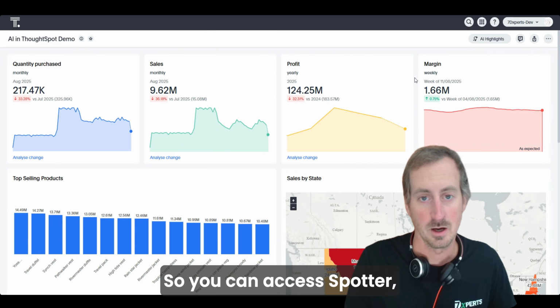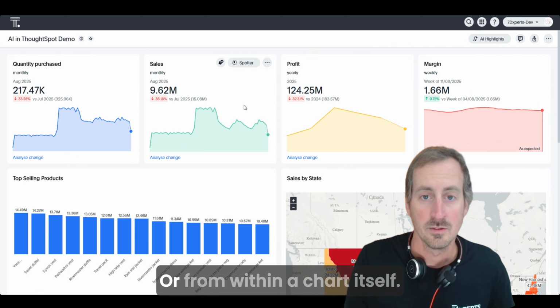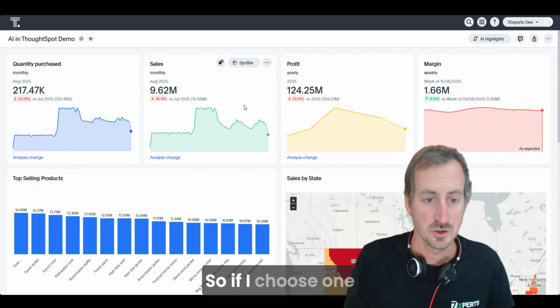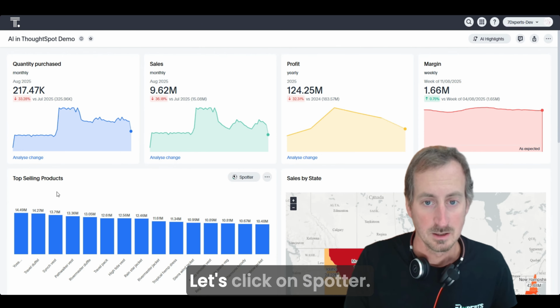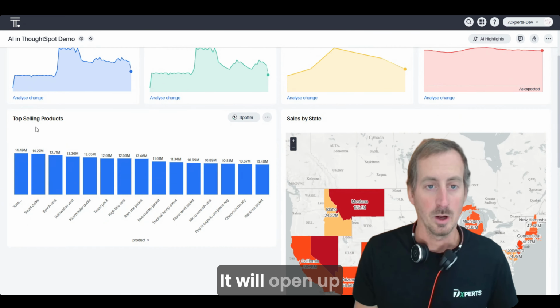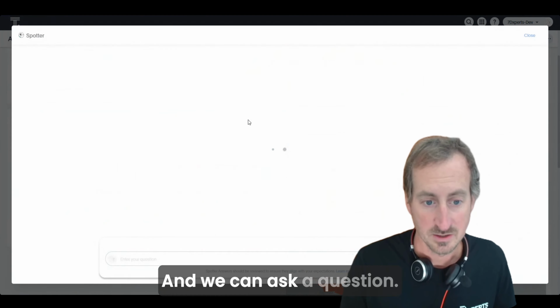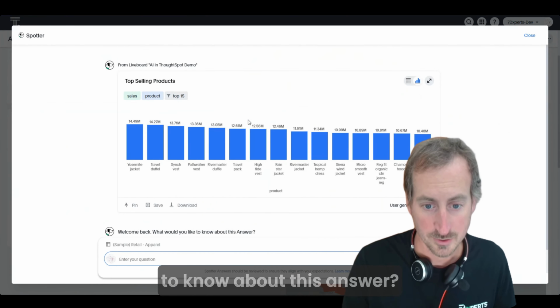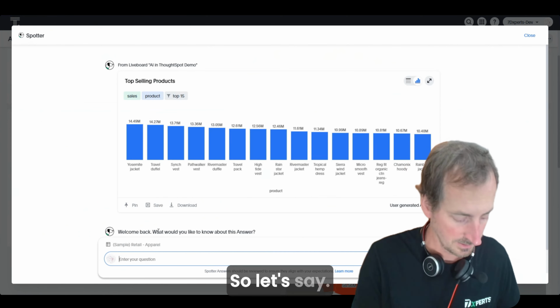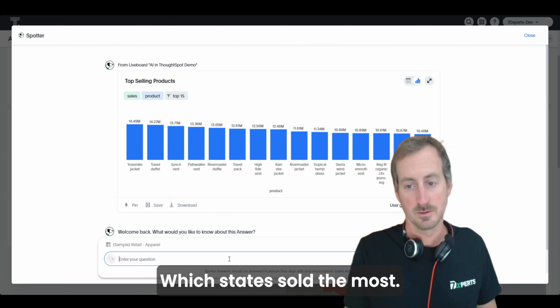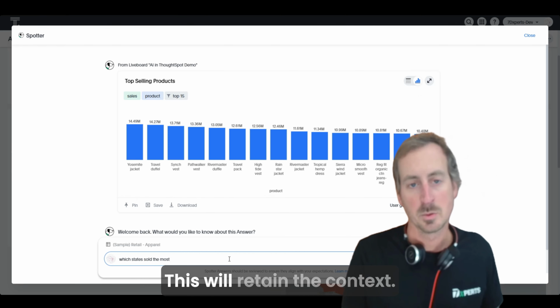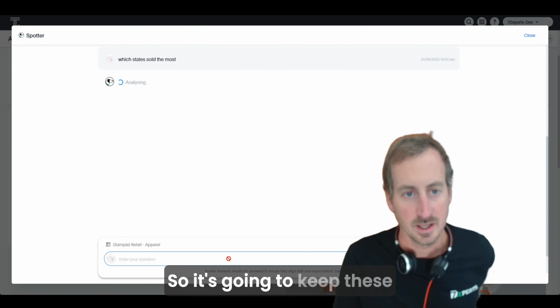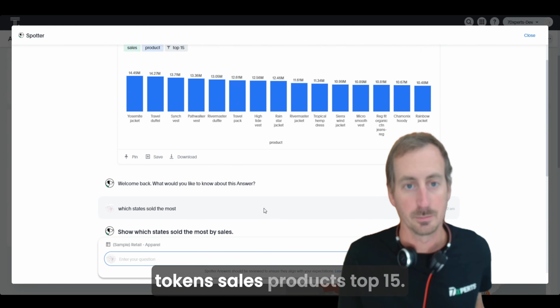So you can access Spotter either from the ThoughtSpot homepage or from within a chart itself. So if I choose one of these charts, for example, we haven't looked at top selling products yet. Let's click on Spotter. It will open up the Spotter window and we can ask a question. So it says, welcome back, what would you like to know about this answer? So let's say, which states sold the most? I'm making this up as I go along here, but we can ask a question. This will retain the context. So it's going to keep these tokens, sales, products, top 15.